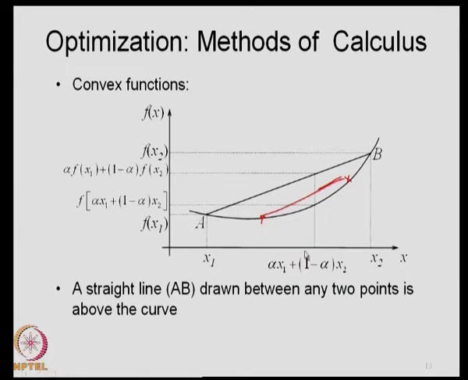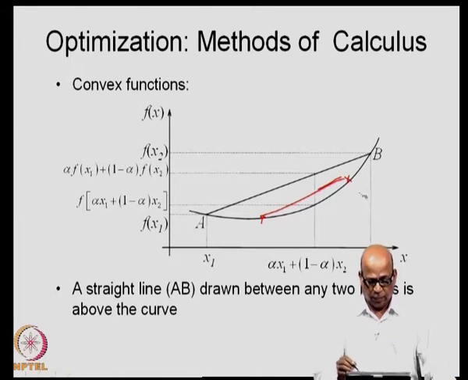So, what we are saying is that this value, which is on this straight line, namely alpha f of x1 plus 1 minus alpha f of x2, must always be greater than f of alpha x1 plus 1 minus alpha x2. So, this point is always lower than this point. That is what we call a convex function.